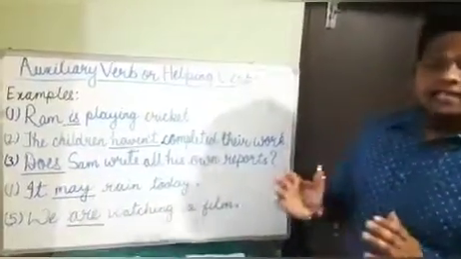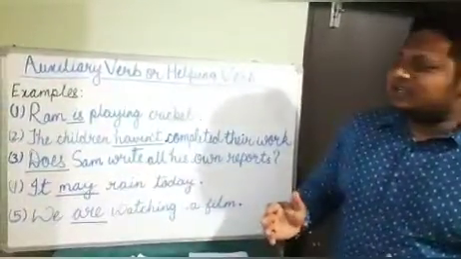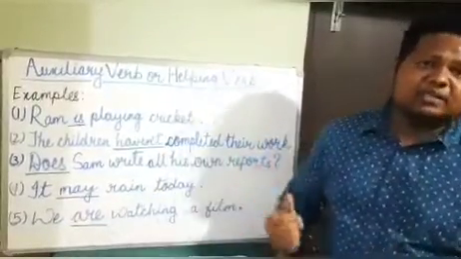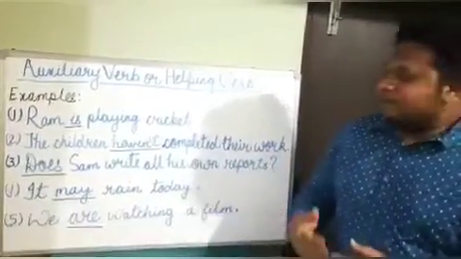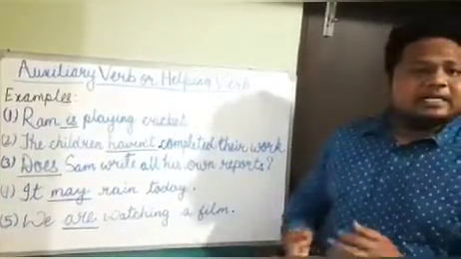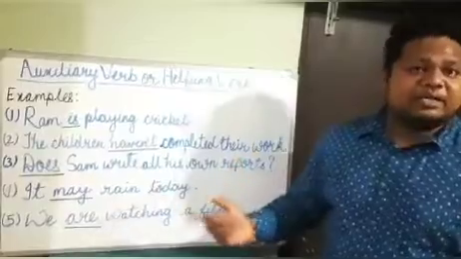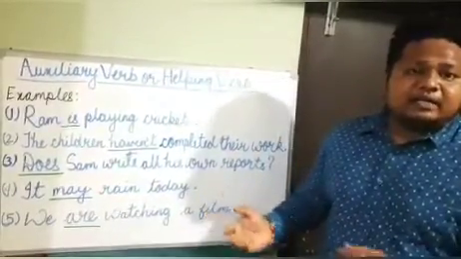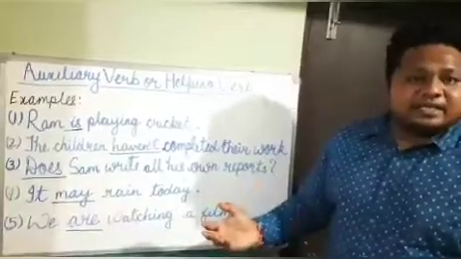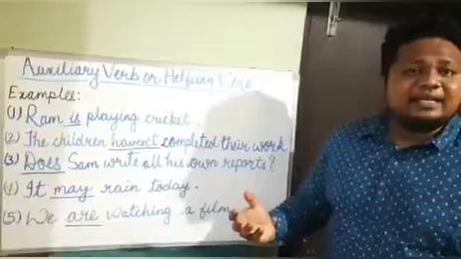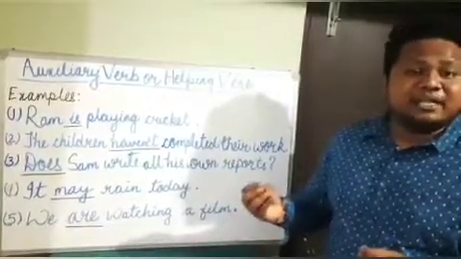So as I have told you in the definition, auxiliary verbs tell about the tense of a sentence. They make the negative of a sentence, they are used for making interrogative sentences, and they are also used for expressing possibility in a sentence, or for completing the sense in a sentence, making a meaningful sentence.